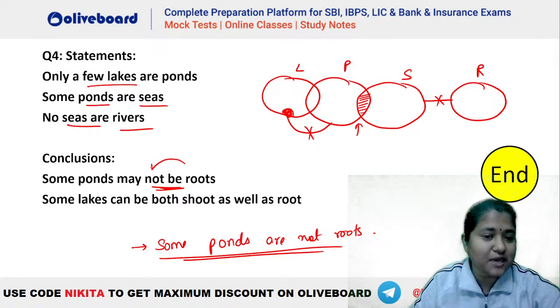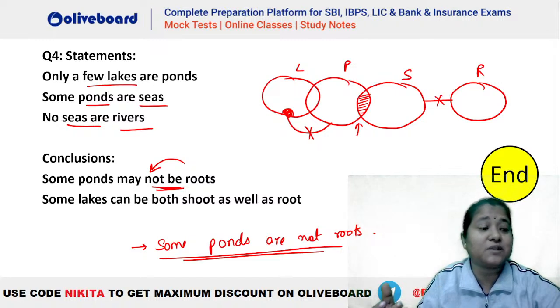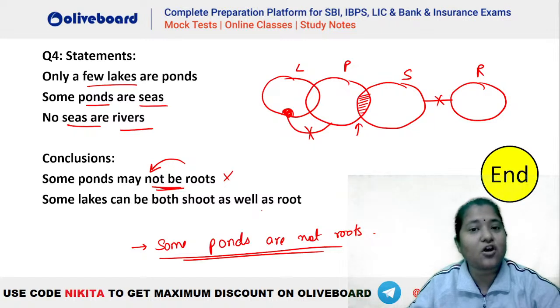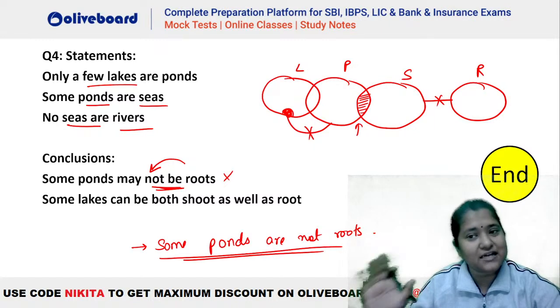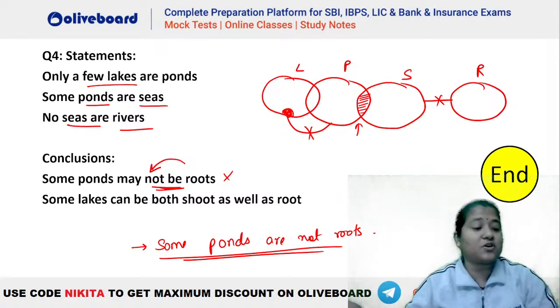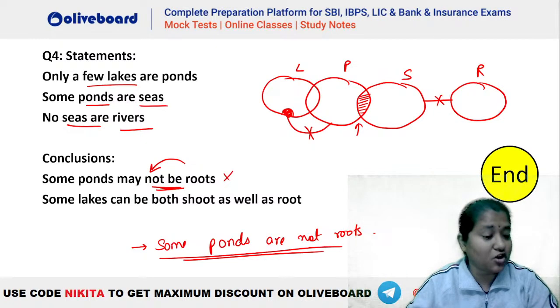But in this case, may not be shows your possibility, isn't it? May not be क्या दिखा रहा है? Possibility. May not be is a possibility word. Cannot be is a definite one. Okay. Some ponds cannot be roots. That is a definite conclusion. Some ponds may not be root shows a possibility. ठीक है, तो ये गलत हो जाएगा. Why? Because this is a definite conclusion that some ponds are not root. Okay. Some ponds are definitely not root. It's not a possibility that some ponds not being roots is a possibility, or some ponds may not be roots.